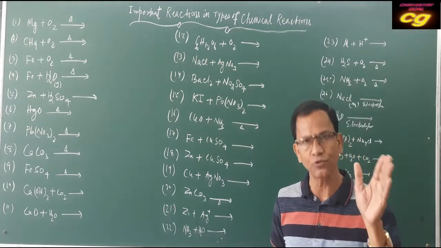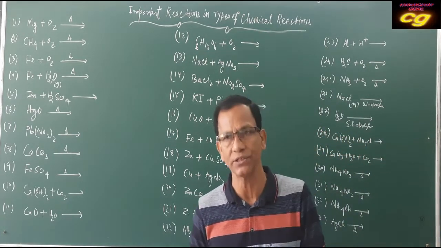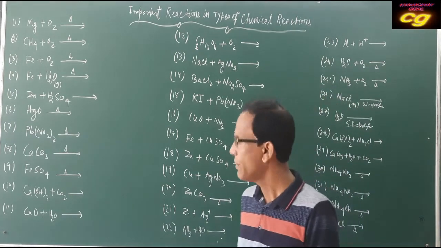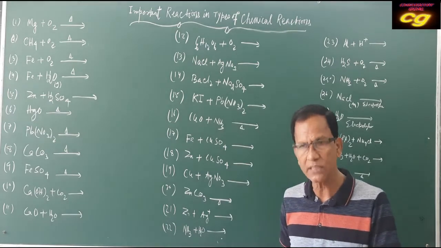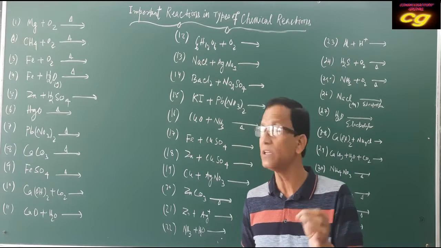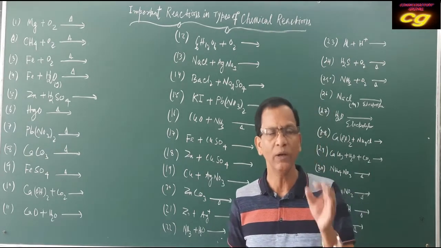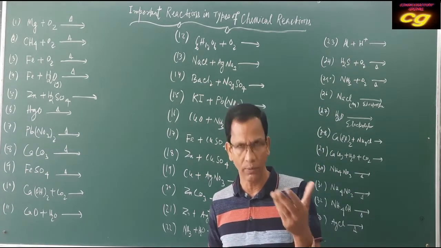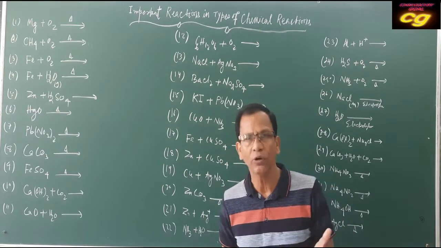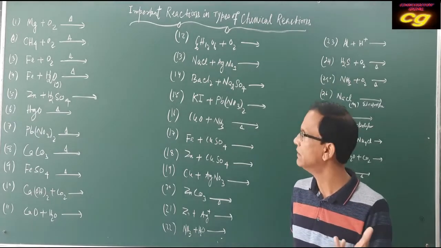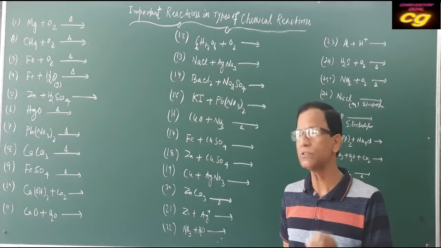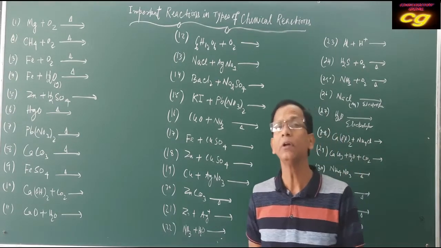If a question asks you to balance the chemical equation, you have to balance it by counting the number of atoms on the reactant side and the product side. The most important thing is what the reactants are and what the exact products are, and we have to write them. If there is any mistake in the equation, you may lose marks. In a 1 mark question you will get half marks like this, so your calculation will not be what you want. So you have to practice the chemical equations and the exact formulas of the compounds.